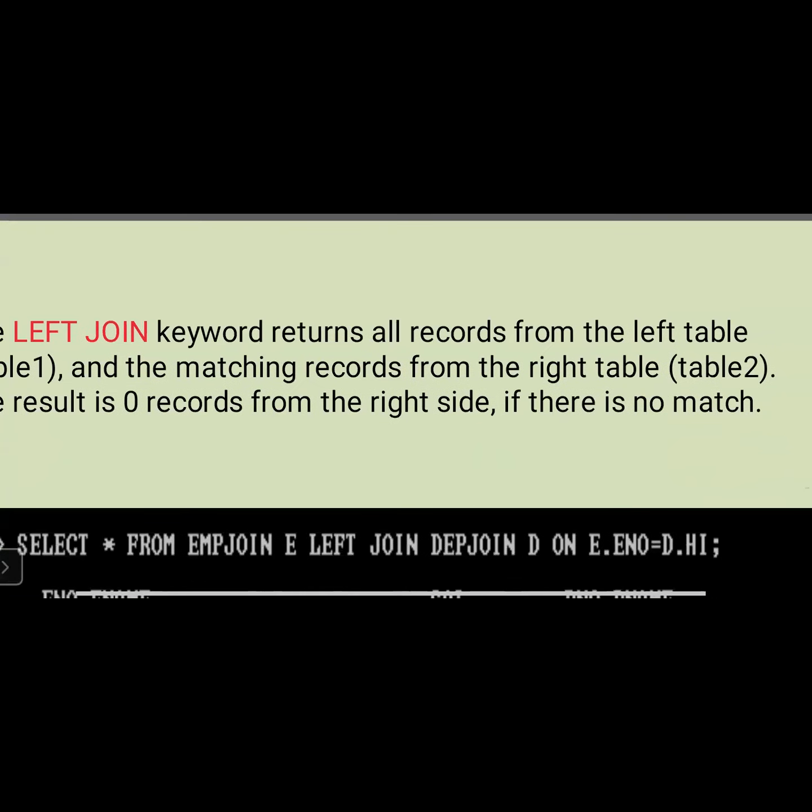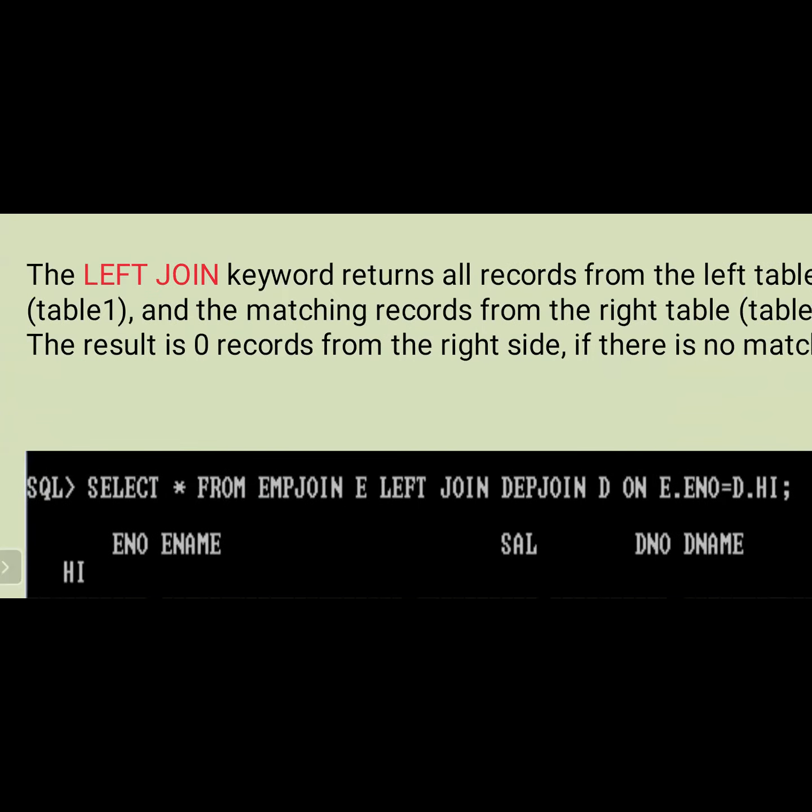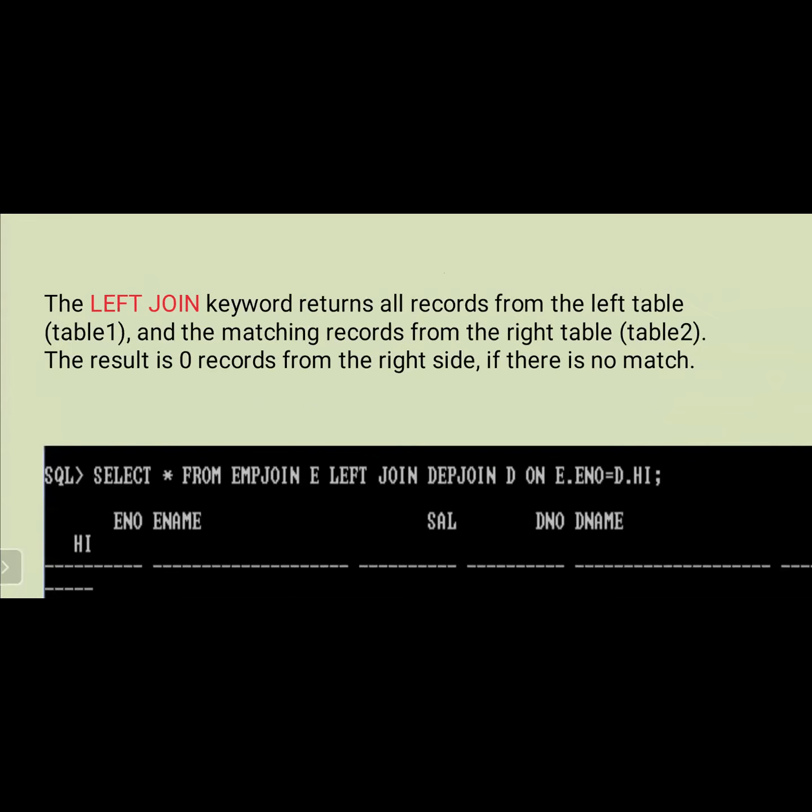For example, in the case of left join, the left join keyword returns all the records from the left table and the matching records from the right table. So in a left join, the left side relation tuples are displayed, and the right side relation tuples are also displayed, but only those which are matched with the left side.